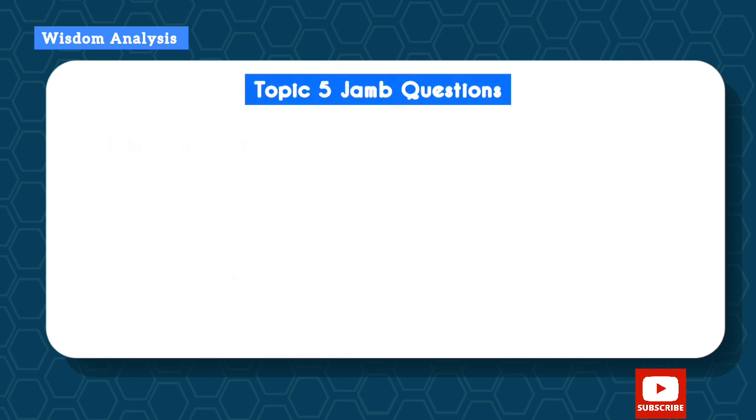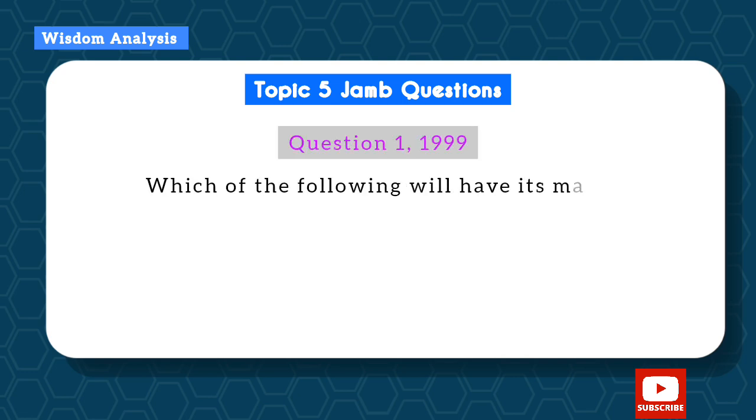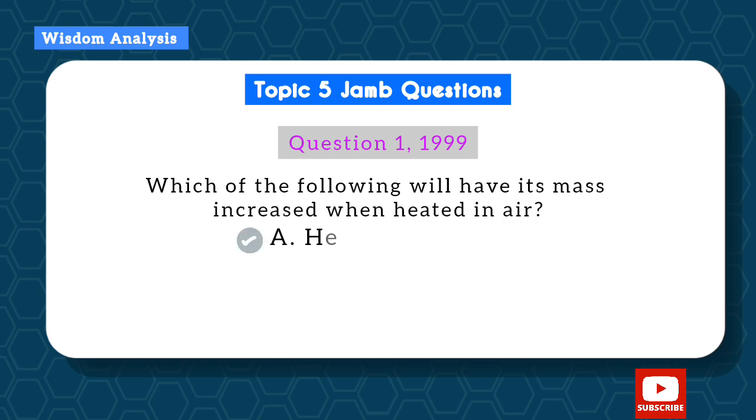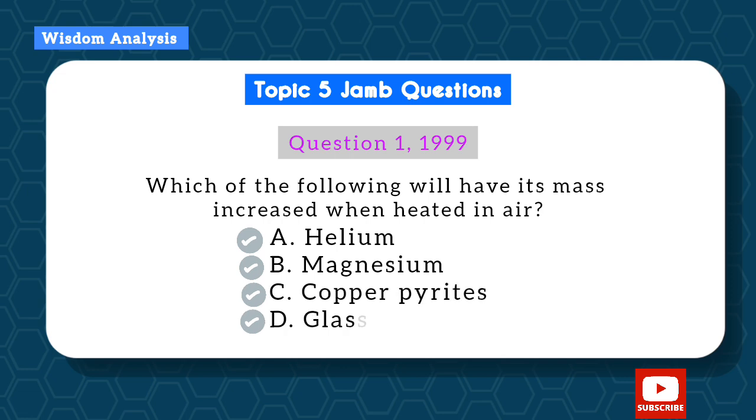Okay, let's go to Jamb questions. Question 1 is from Jamb 1999. Which of the following will have its mass increase when heated in air? A. Helium, B. Magnesium, C. Copper pyrite, D. Glass. Okay, helium does not burn in air since a noble gas does not react with oxygen. So the correct answer likely is going to be B, because magnesium is a metal and burns with oxygen. So the answer is B.